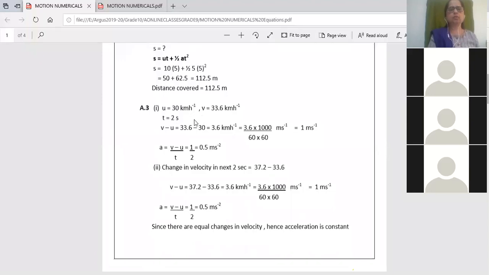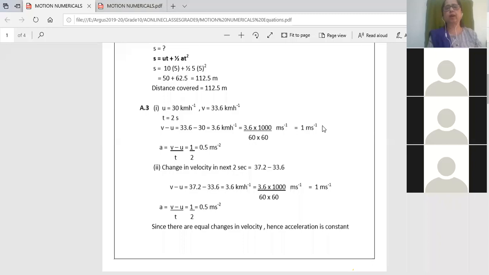Time is 2 seconds. So what I do is v minus u, 33.6 minus 30 is 3.6. Then I convert this v minus u into meter per second. So when I convert, I will get 3.6 into 1000 upon 60 into 60.